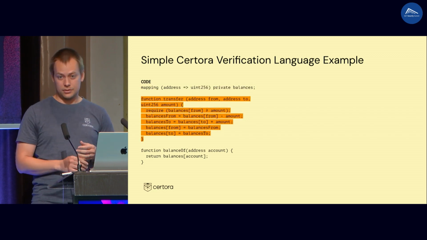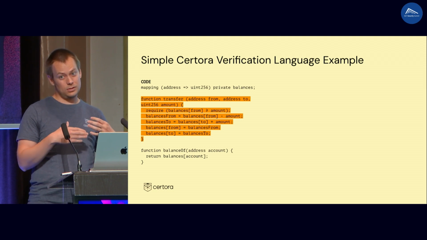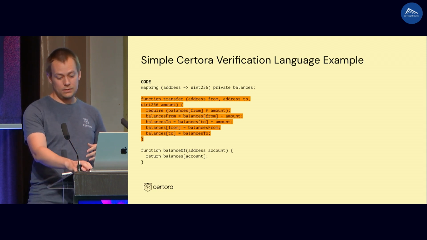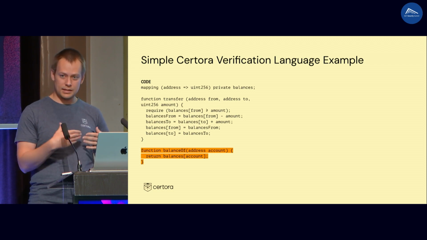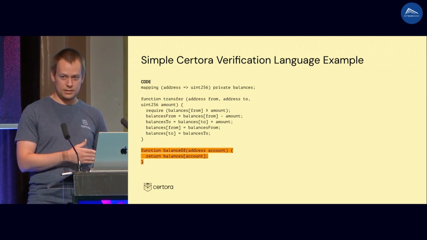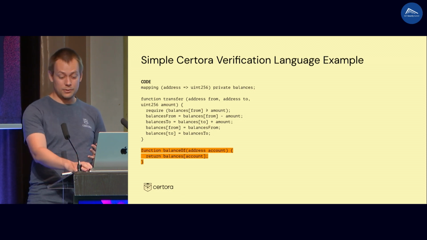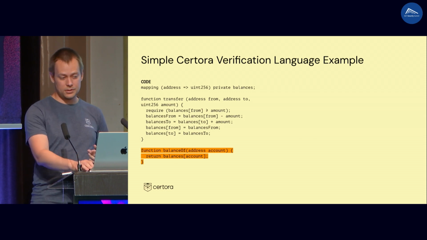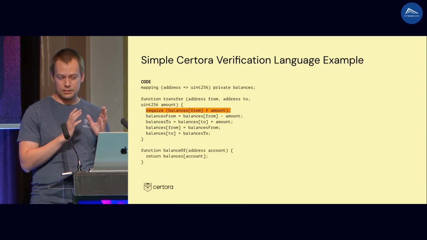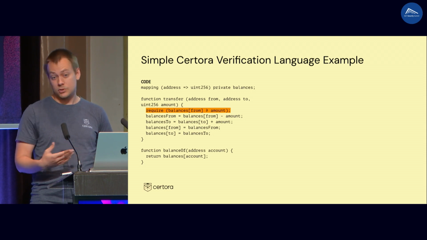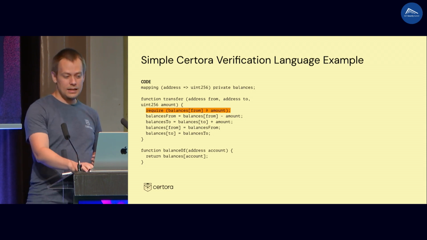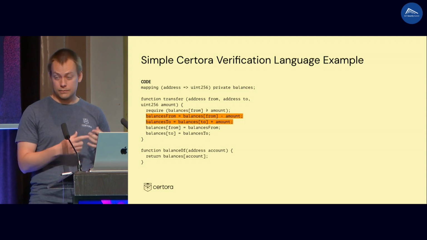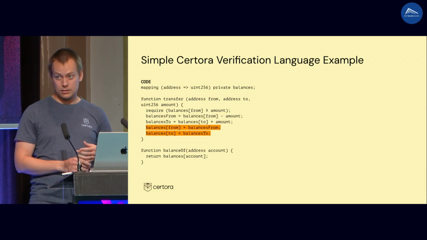And then we have these two functions. Transfer takes some address from and some address to and some amount, and it should transfer the amount. And then we have another function, balances of, which just takes some address and tells you the balance on that address. And now the question is, what is wrong about this function transfer? So let's just explain how it works. We require that the from account has at least amount, which makes sense if you want to transfer that amount. And then you compute the new balance from, the new balance to, store it to some variables, then you update the balances using these two variables.